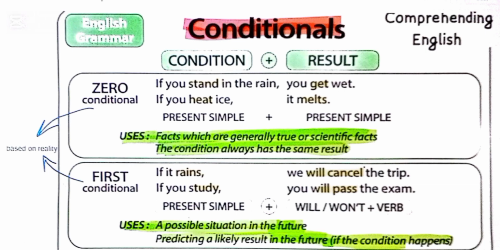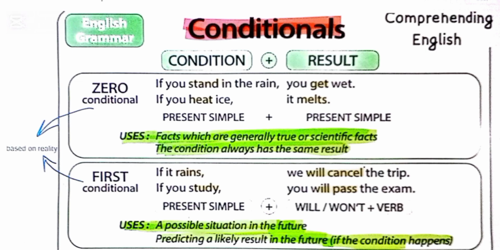Let's look at the formula. We use if plus present simple tense in the condition clause or the if clause. And in the result clause, we use will plus the first form of the verb. Let's look at a couple of examples. If it rains, we'll cancel the trip. It's a possibility in the future. If it rains, we will cancel the trip.